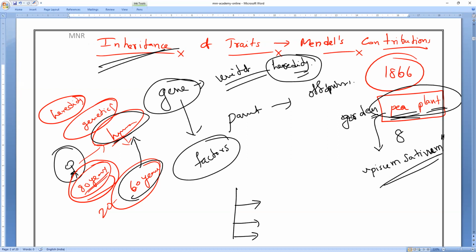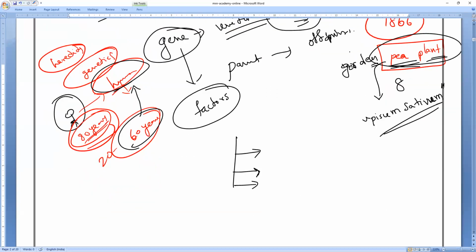Remember, if you choose any kind of organism like animals, their lifespan is years, minimum 10 years, 15 years, 20 years, 30 years, 40 years, so it is difficult to study the heredity transformation or inheritance of characters in a large number of variations. So that is the reason we go with the plants. In that, he has chosen a garden pea plant, which is more familiar for him. So what is the reason behind it? Reason number one. So please write it, everybody.